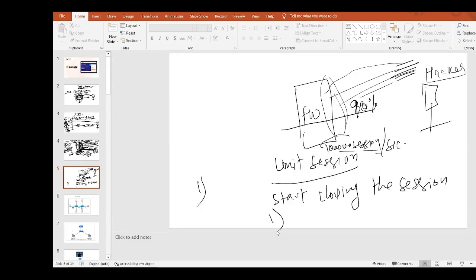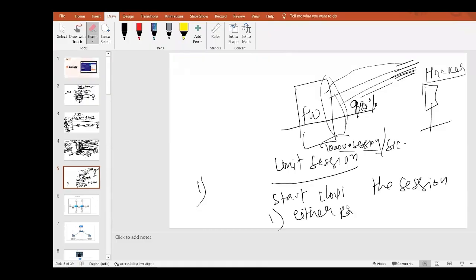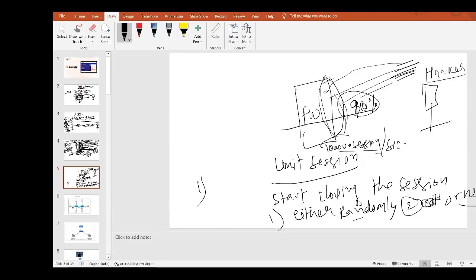Okay, in two ways, either randomly. What's the meaning of random, guys? Randomly means it is going to close any session, either a new session or an old session. Or the second option, it will start closing the new sessions. It all depends. So that's what would happen if my firewall were occupied with 90% of the sessions.